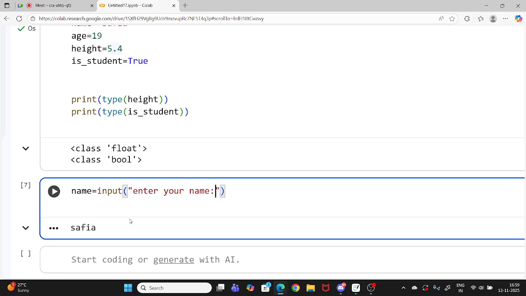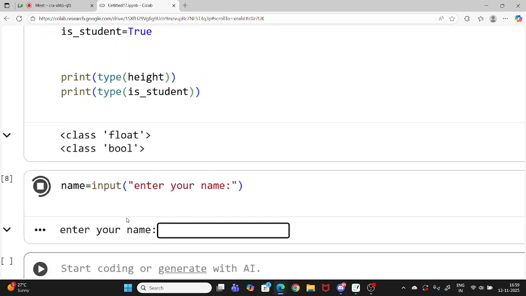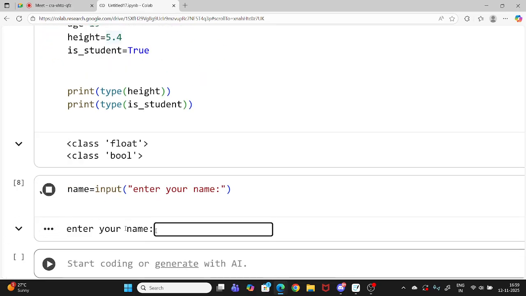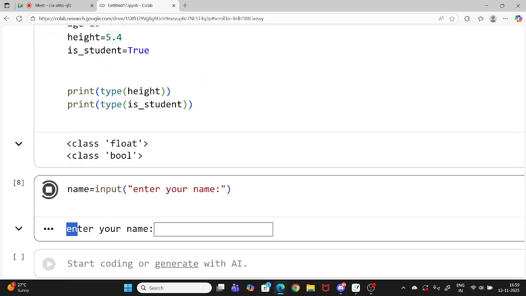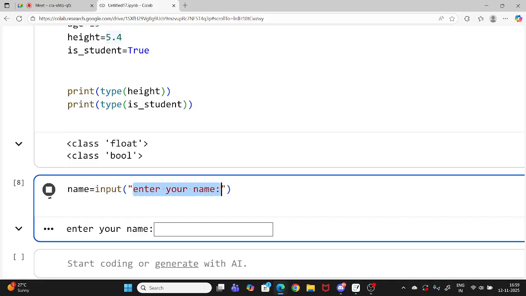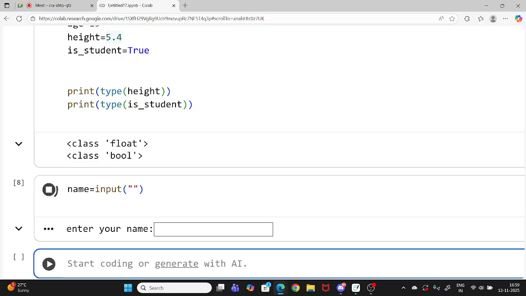And now when I run this, look, there is a colon. This is the result part. Here in the result part, you can see enter your name, and I can actually type anything. Look, this is your variable. Name is your variable, and input is a function that you're using. Inside input, whatever you write, this one will be printed here. If you don't want to write, don't write. Then also you will get this box. Let me show you.